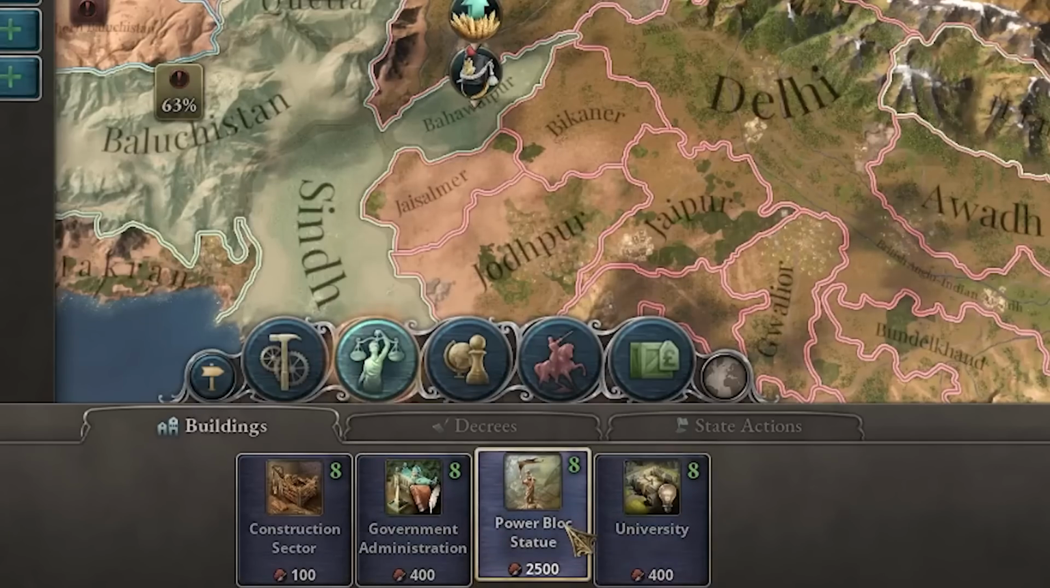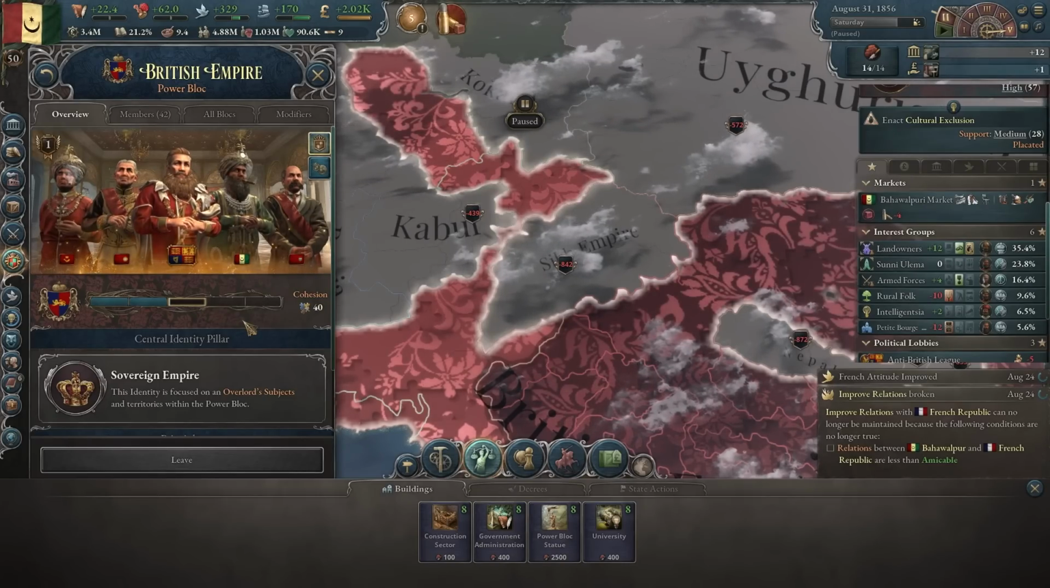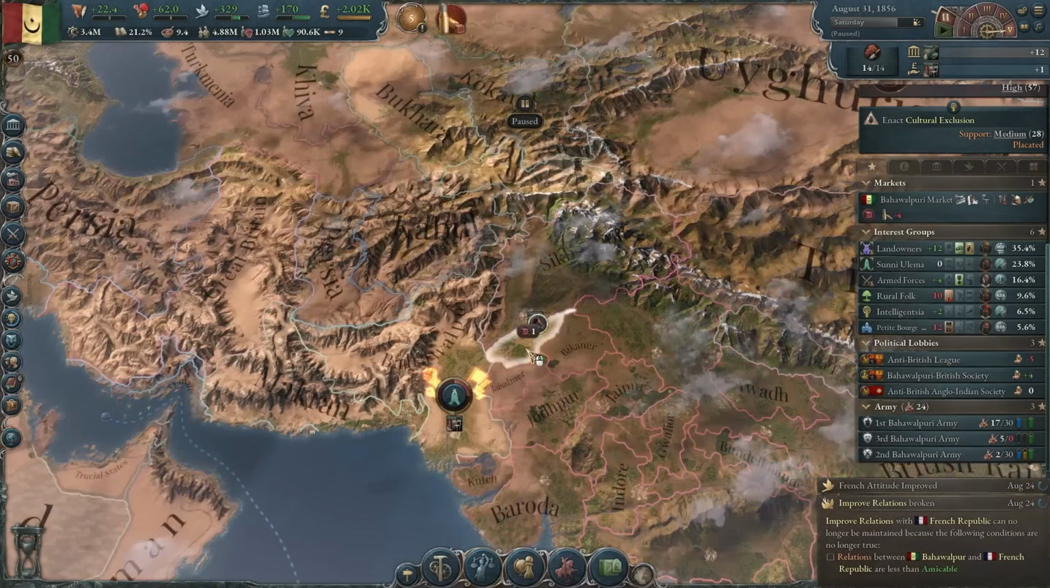Oh, and now I can also build a power block statue. Yeah, every power block has its own statue, which you can build in a state and then it will give you certain buffs in that state. Here, however, I'm only getting the decree cost, which I don't think is that important.